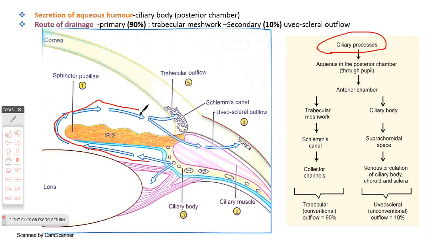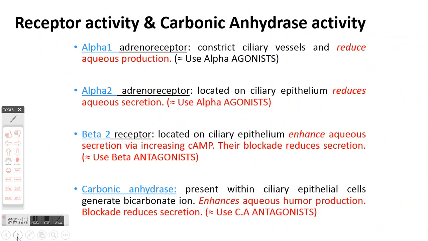So aqueous humor is produced from the ciliary process, and once it is produced in the ciliary process, the aqueous comes to the posterior chamber here, and from the posterior chamber, through the pupil, it comes out to the anterior chamber, and once it is in the anterior chamber it gets drained either through the trabecular meshwork or through this uveoscleral outflow through subarachnoid space, through venous circulation of ciliary body, choroid and sclera.